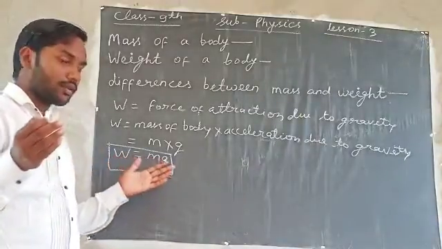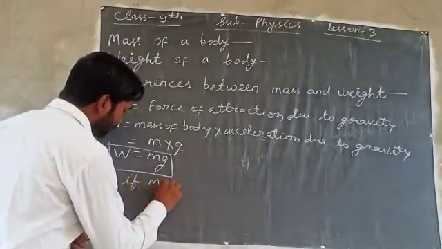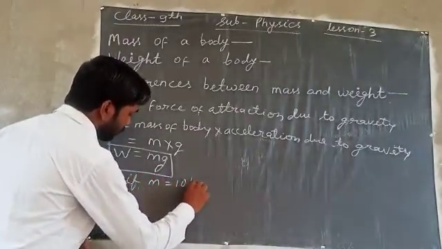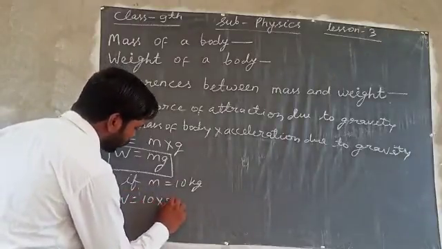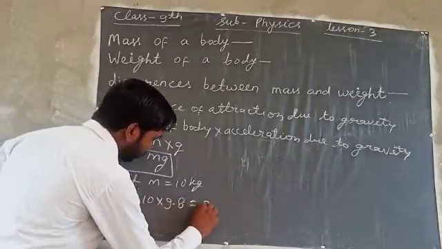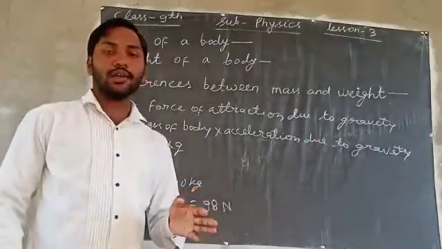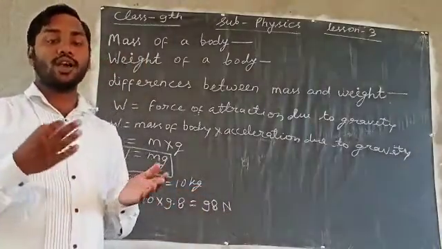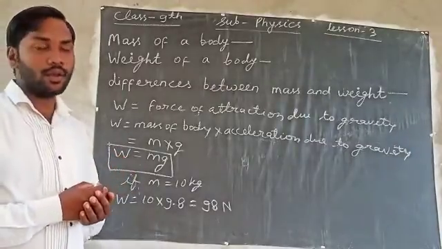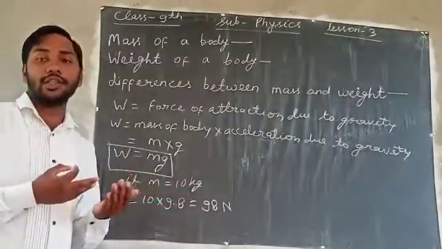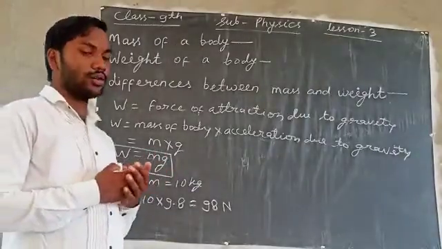For example, suppose m is equal to 10 kg, then W is equal to 10 into, in place of g, 9.8. So, it will be 98 Newton. So, this is the weight of a body of mass 10 kilogram. This way we can calculate the weight of a body by using this formula.